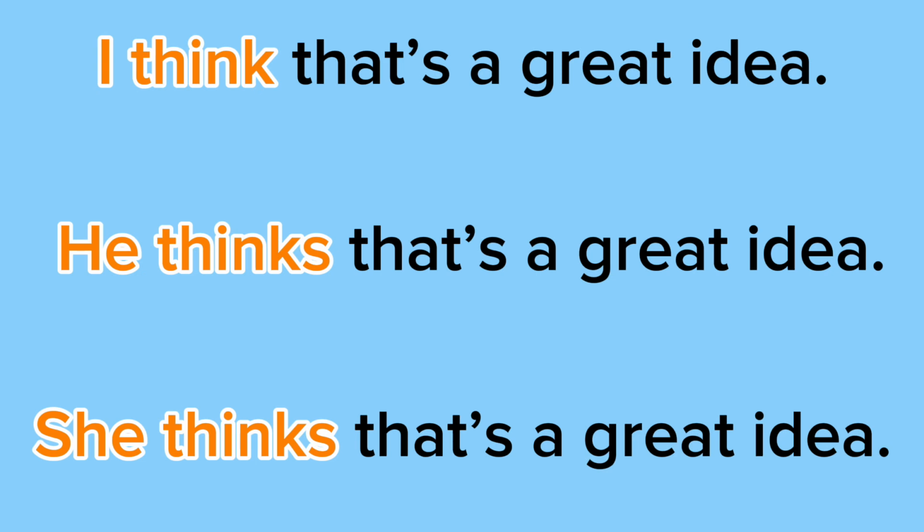So our first sentence is, I think that's a great idea. So notice how when we used I, the form of the verb stays the same. But then when we use he, we wouldn't say he think that's a great idea. We would say he thinks that's a great idea. And the same thing goes for when we use she. We would say she thinks that's a great idea, not she think that's a great idea. And also if we use they, we would say they think that's a great idea, not they thinks that's a great idea.